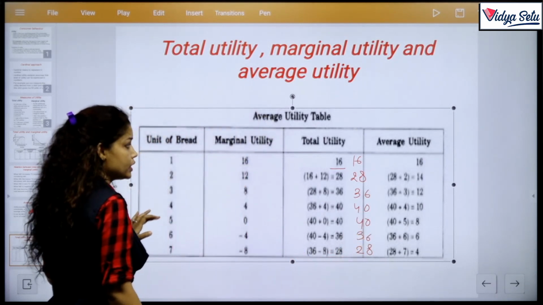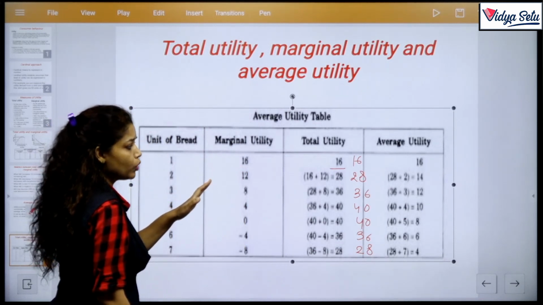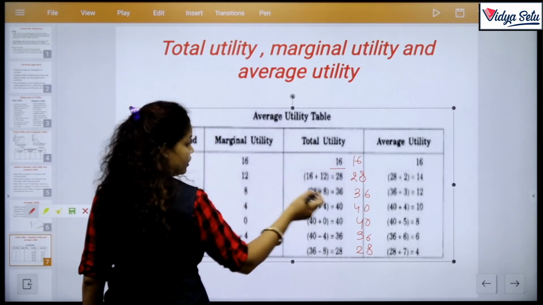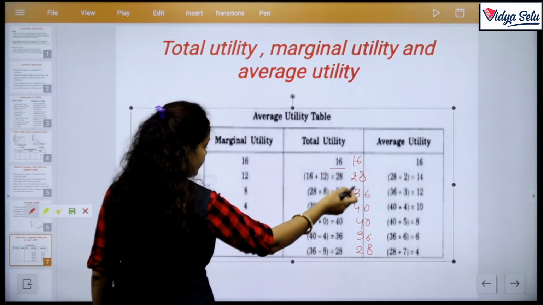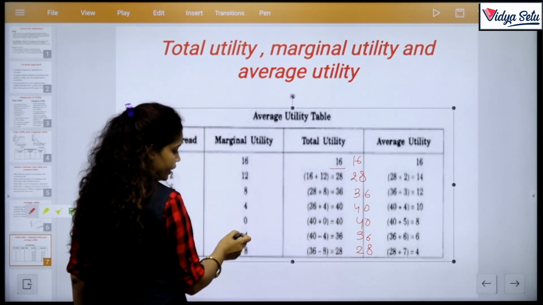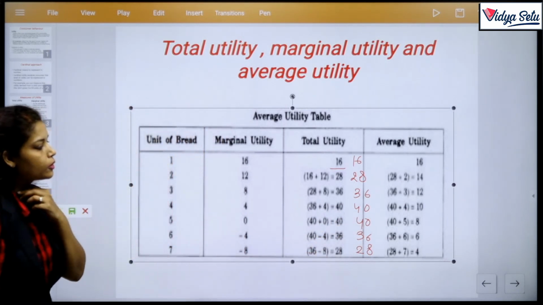इधर नंबर ऑफ यूनिट्स है 1 2 3 4 5 6. ठीक है. मार्जिनल यूटिलिटी हम ऑलरेडी निकालना सीख चुके हैं. Like 16, 28 minus 16, 36 minus 28, 40 minus 36, 40 minus 40 that is 0, 36 minus 40 that is minus 4 and 28 minus 36 that is minus 8.